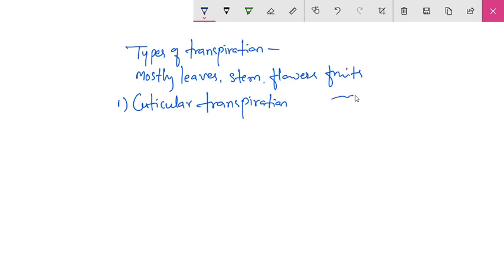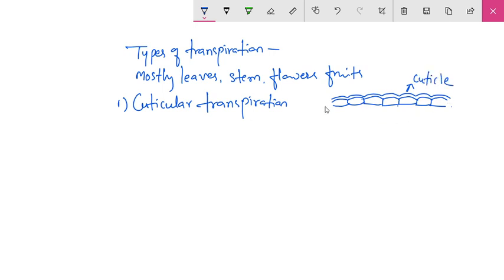When we take a TS of a leaf, it is shown that the outer epidermis of the stem, or the upper and lower epidermis of the leaf, are covered with a thick waxy coating. This waxy coating is made of the substance cutin, and it is known as the cuticle.